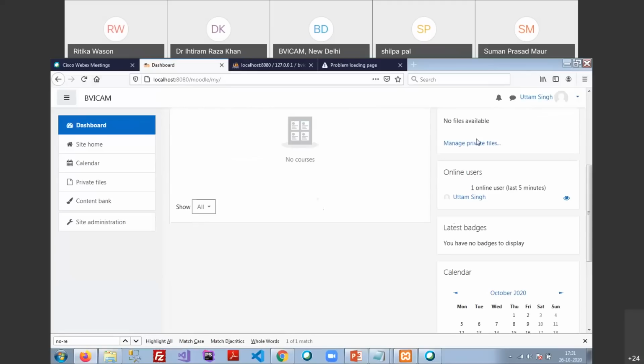Even the faculty members are not able to use those private files. Online users: because I have logged in with admin rights, I am able to see how many users have logged in during the last 5 minutes. It is showing that one online user is there, Uttam Singh, which is me, and I have been logged in for the last 5 minutes.